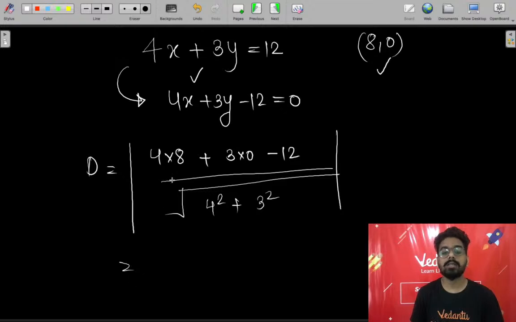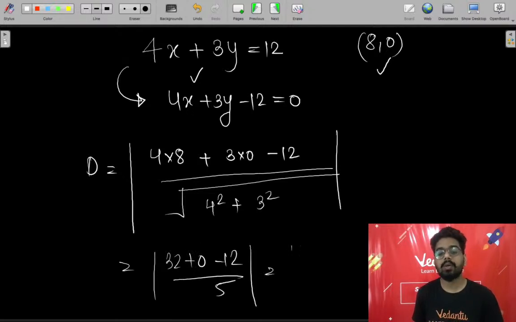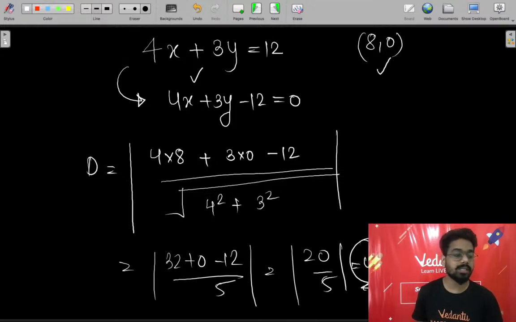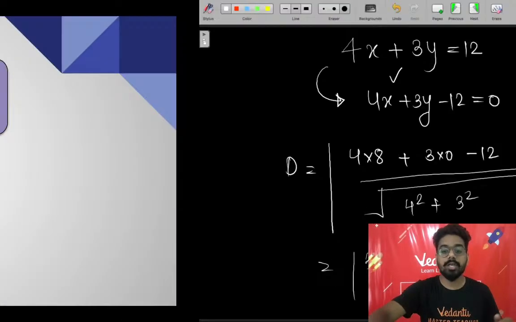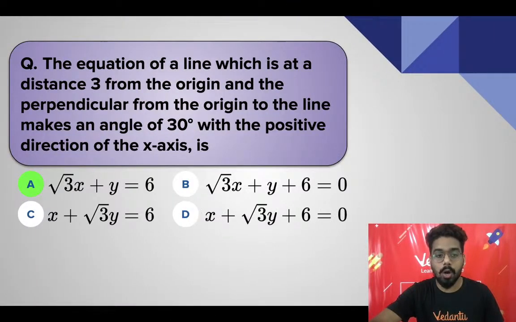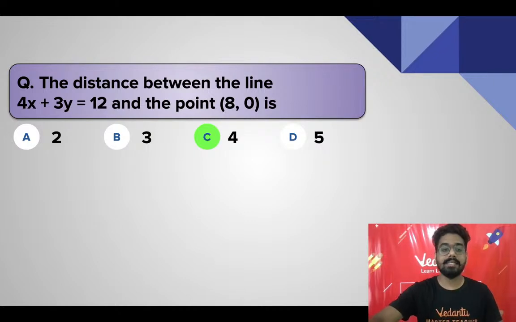This will be your answer. Now 8 into 4 is 32 plus 0, minus 12, by 5, is equal to 20 by 5, is equal to 4. Your answer is 4, which is option C. C is your right answer.